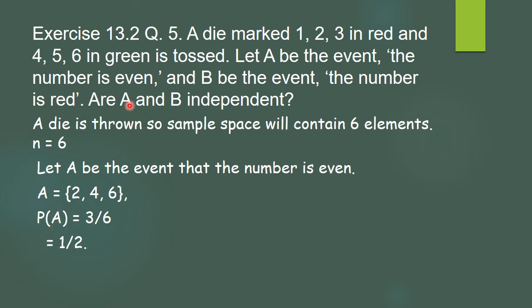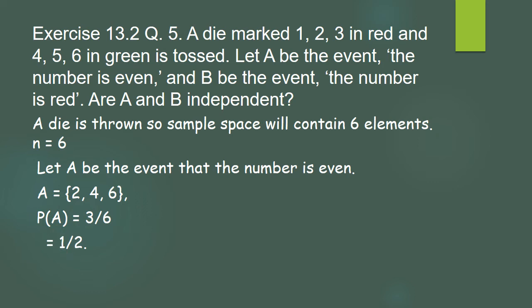Now they have asked whether they are independent. So first we'll calculate the probability of A, we'll calculate the probability of B, as well as the probability of A intersection B. And then we will check: if the product is equal, we can say they are independent. So the first part is over, that is, we have calculated the probability of A.